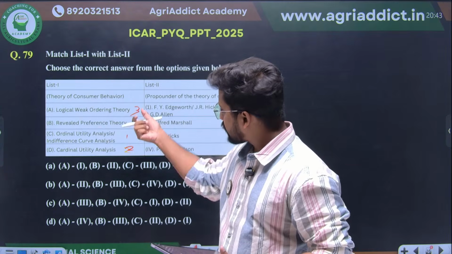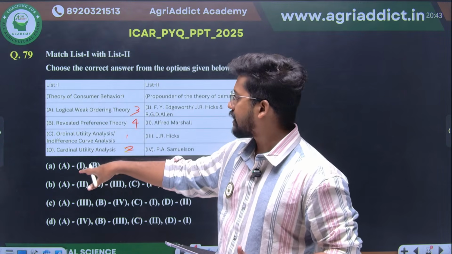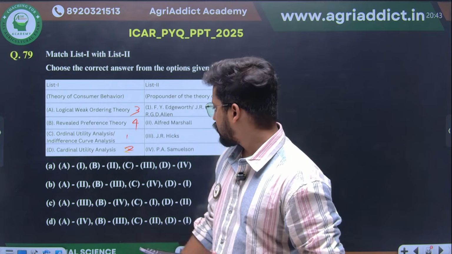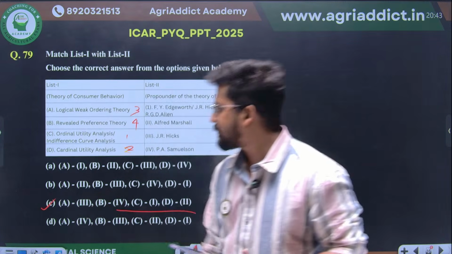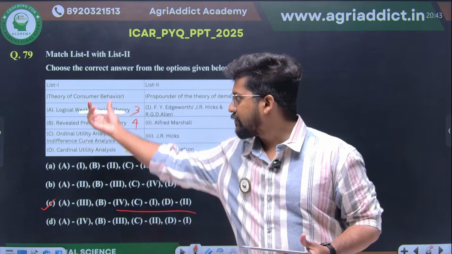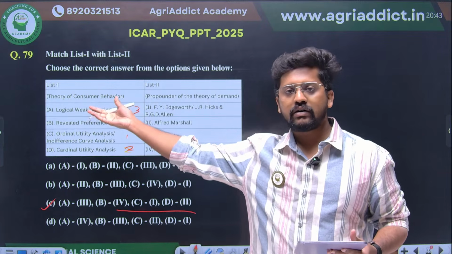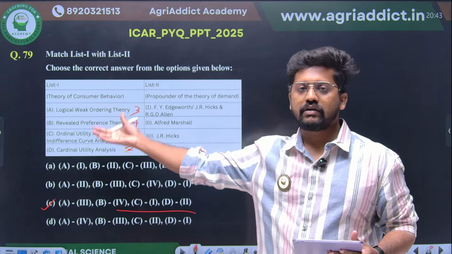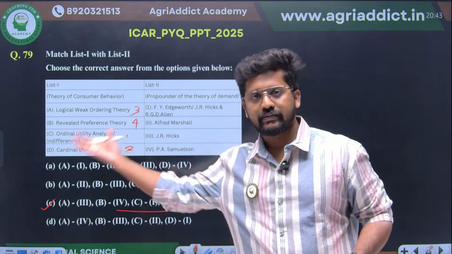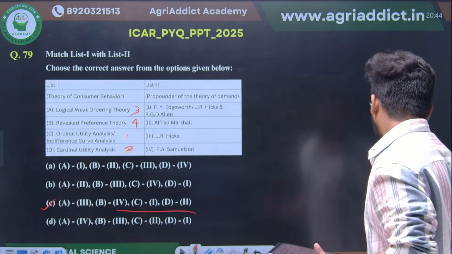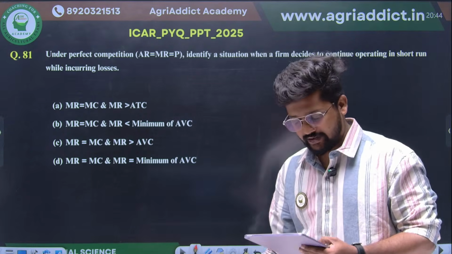So therefore, even if you are not aware of this one also, you have the answer here already, right? 4, 1 and 2 is coming here. So therefore obviously the answer will be C. Clear? Why I am saying this is that there can be people who are not knowing this, maybe those who started the preparation late. You can also crack the answer with the available information that you are already having.